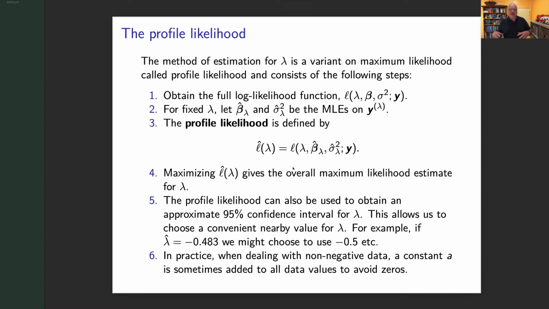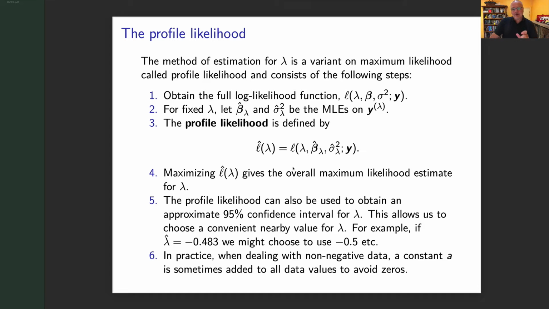So how are we going to do this? First of all, we could have our full log likelihood. Remember, log likelihood is the log of the function that relates all your parameters, in this case your betas, your sigma squared, and now your lambda, to the data. If you don't remember log likelihood, go back to statistical models and inference and give it a recap. But what you can do is say, if I knew lambda, let's assume someone came along and said, oh, lambda's 4, it'd be easy to do that transformation and get your maximum likelihood estimates of beta hat and sigma hat squared. For a given lambda, we put a little subscript lambda there. So if I knew lambda, I can get my beta hat and my sigma hat.